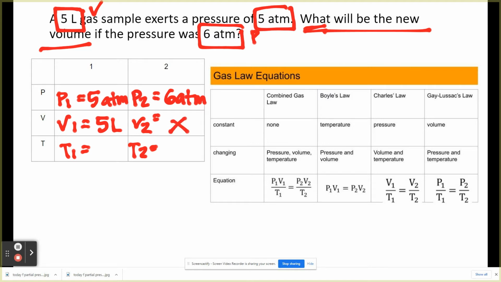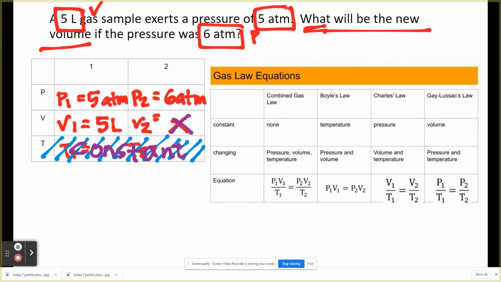So what do you notice? If you notice, guys, there is no T in this problem. So I take this out. Does that mean that T is not there? No, we just assume it's not there. Therefore, we just assume it's constant, which means it's not changing. So we only got P and V, and V2 is our X.